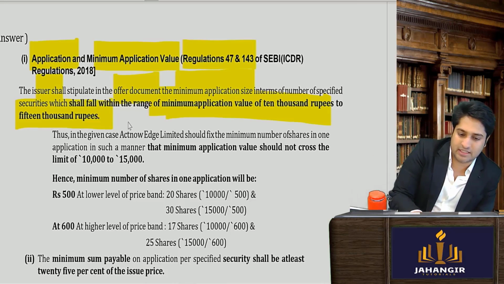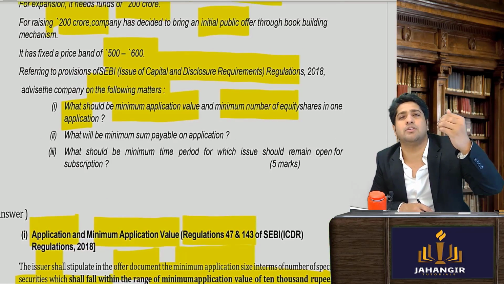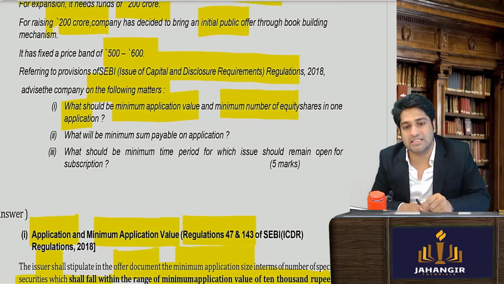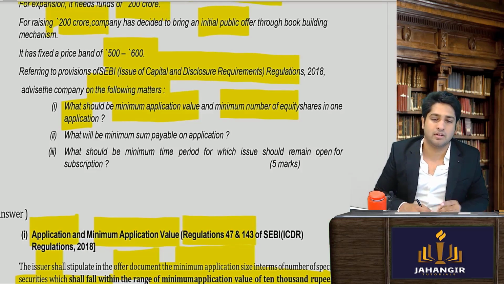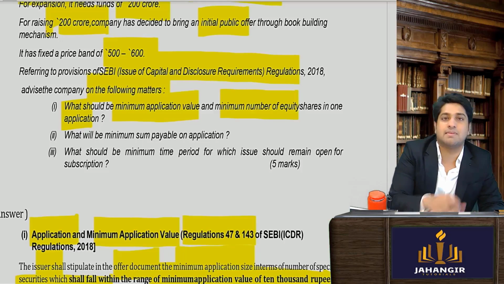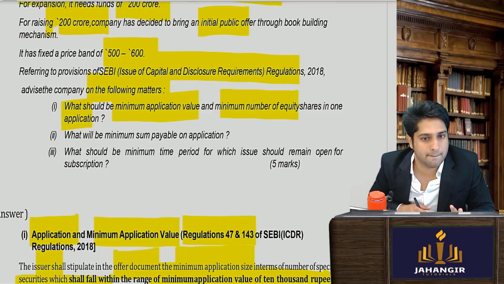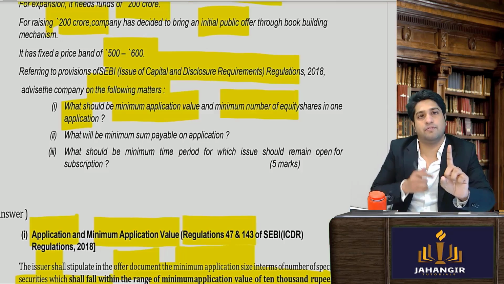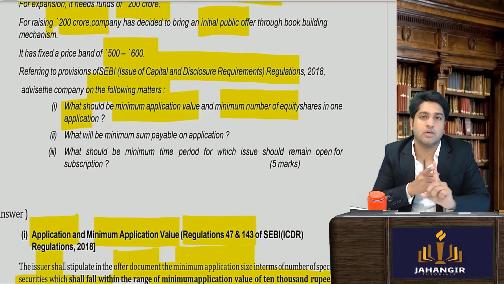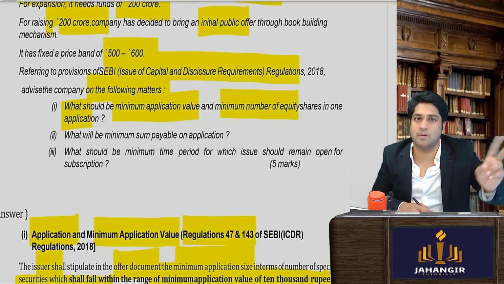Now the question they are asking is how many shares you will get. See the question. What should be the minimum application value? Between 10,000 to 15,000 the company can decide. And the minimum number of shares in each application that I can apply. Now if it is 10,000 and this is the price band, then for how many shares minimum do I have to apply? Understood? If the lower band is 500, and let's say they are setting it as 10,000, then what will it be?